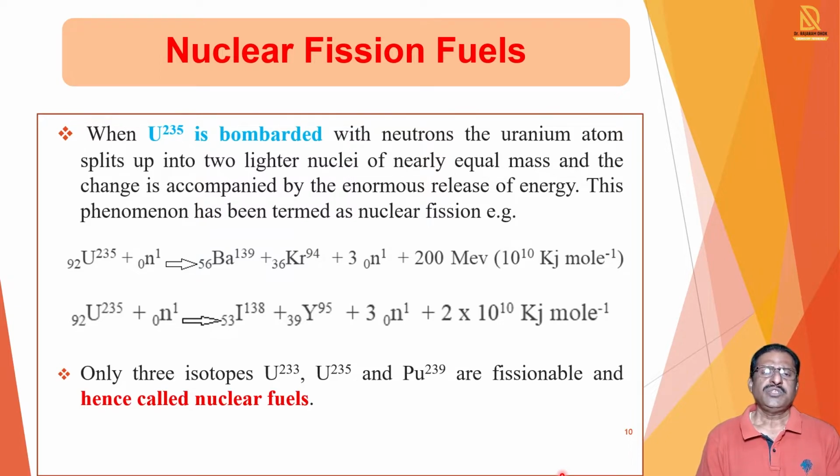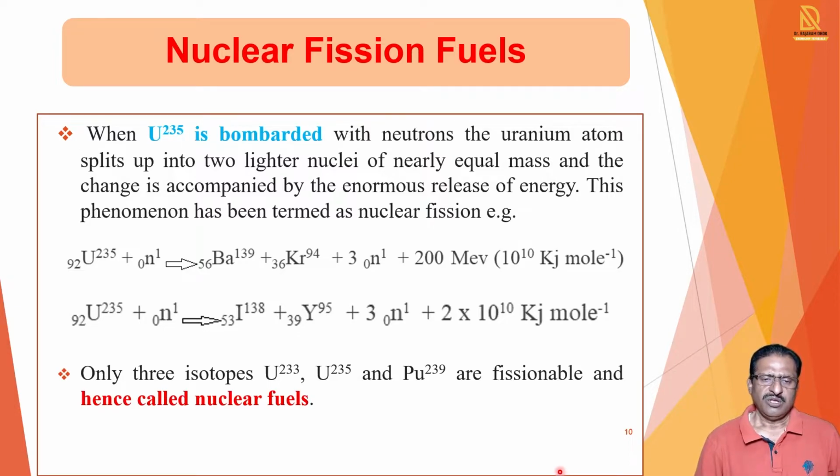Now we see the second type, that is nuclear fission fuel. When uranium-235 is bombarded with a neutron, the uranium atom splits into two lighter nuclei of nearly equal mass, and with the production of those lighter nuclei a large amount of energy is produced. Such a reaction is called a nuclear fission reaction.